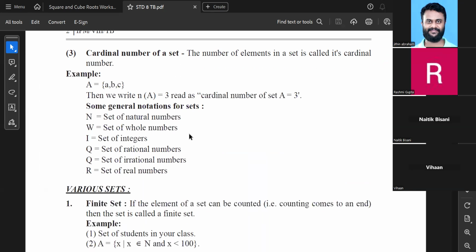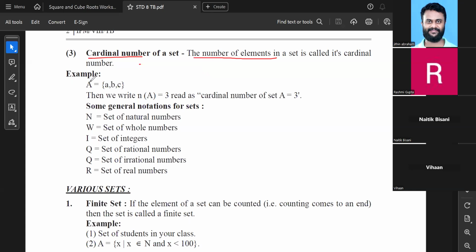Now, what is a cardinal number? Cardinal number is a term which we use in this chapter. The cardinal number of a set is nothing but the number of elements in a set. जितने भी number of elements रहेंगे. For example, in case of, let's say, the natural numbers less than 5. What was the cardinal number of that set? It was nothing but 4, because the elements are 1, 2, 3, and 4. Only 4 elements were there. Hence, we'll say 4.